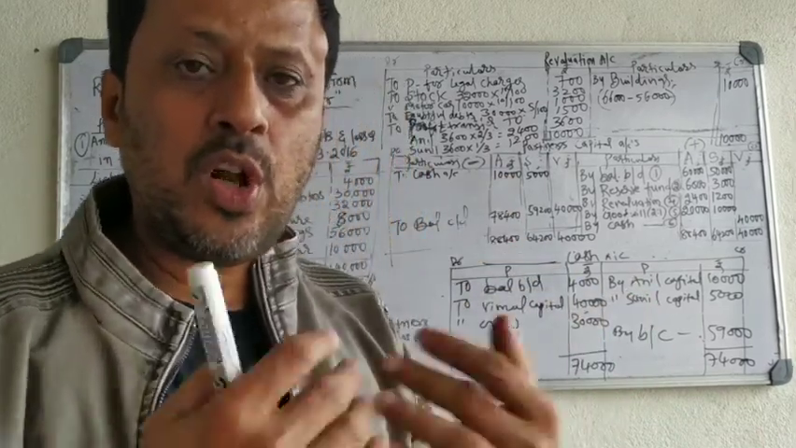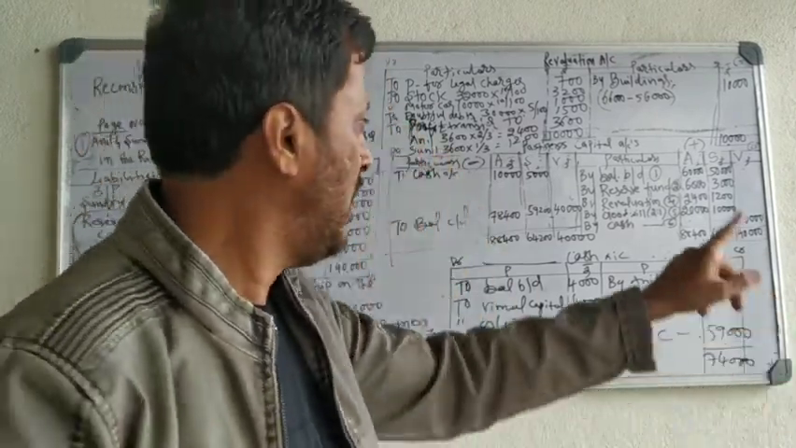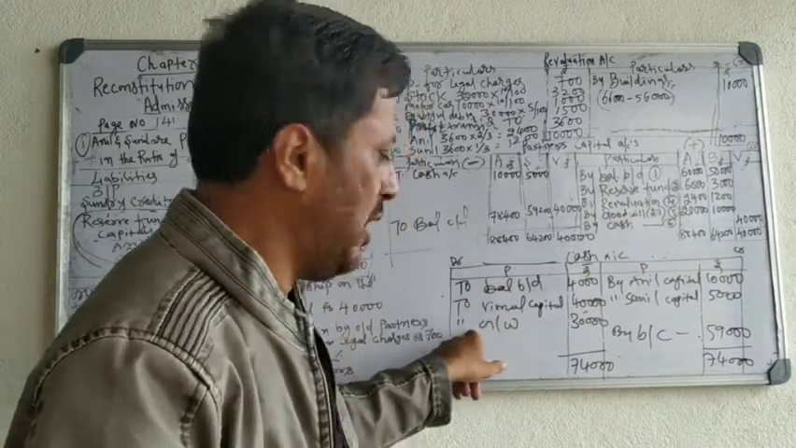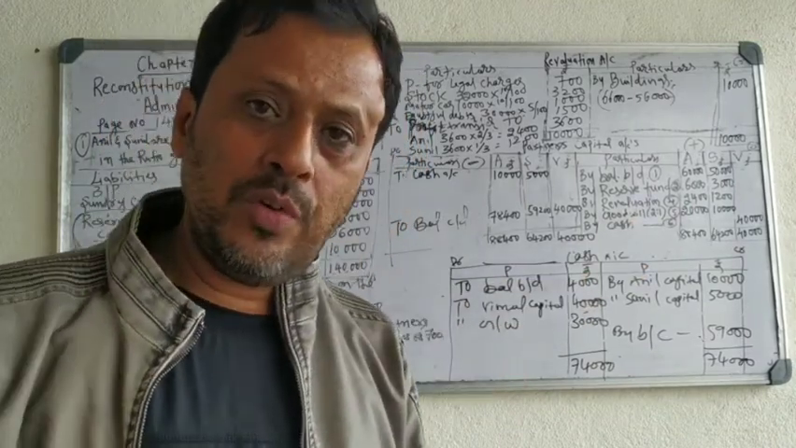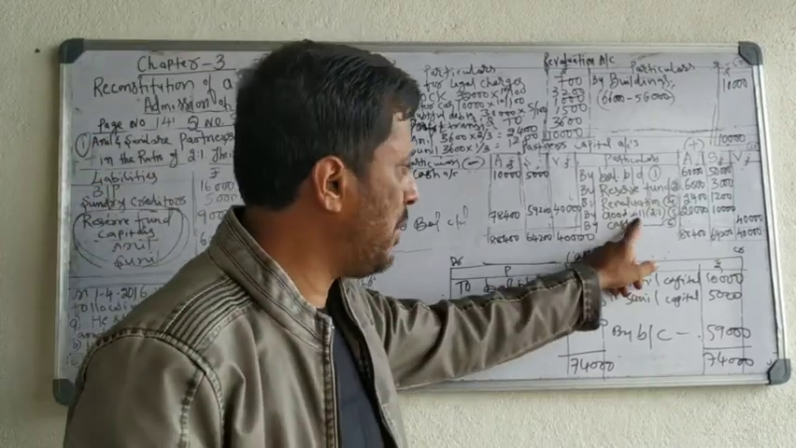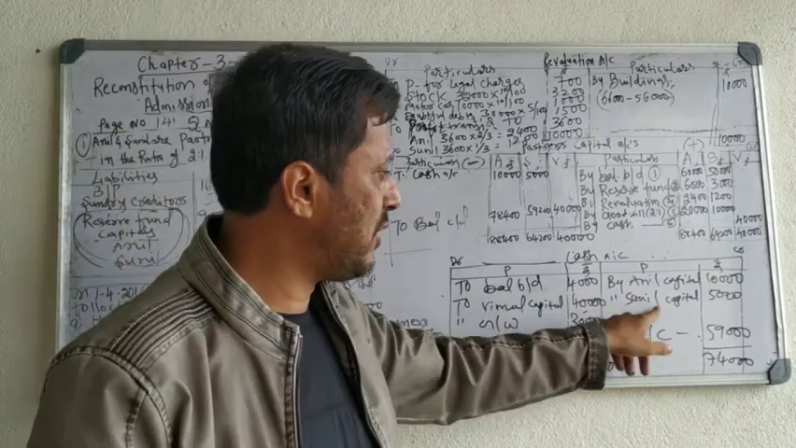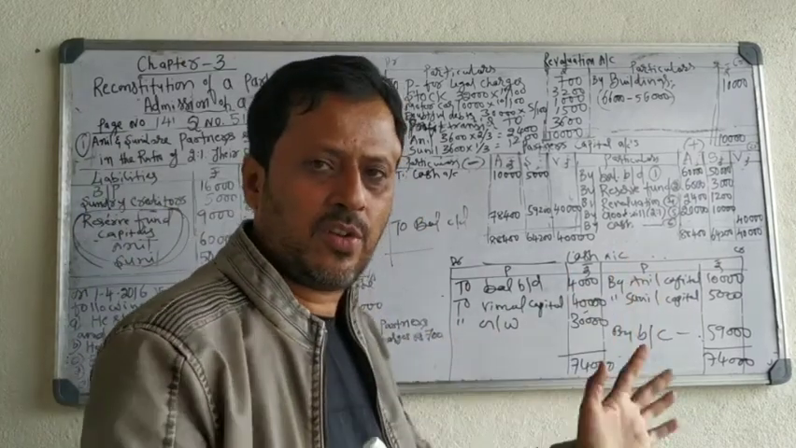If the new partner has brought goodwill, you have to make 2 entries: partner's capital account credit side, cash account debit side. If the new partner has brought goodwill and it is withdrawn by old partners, you have to make 4 entries: partner's capital account credit side, cash account debit side, partners' capital account debit side, cash account credit side. 4 entries you have to make.